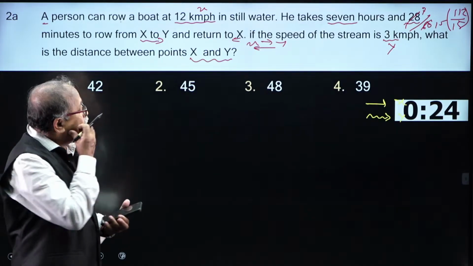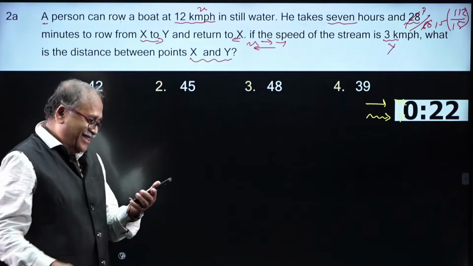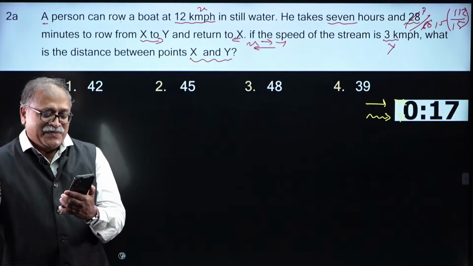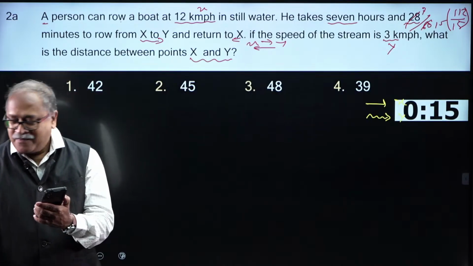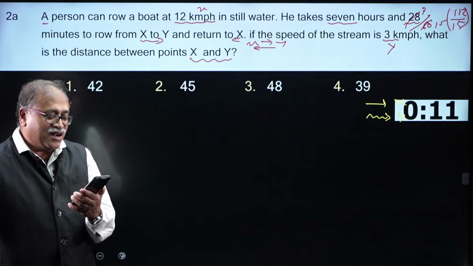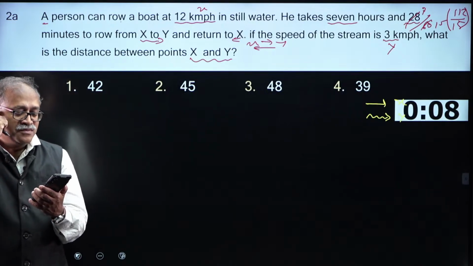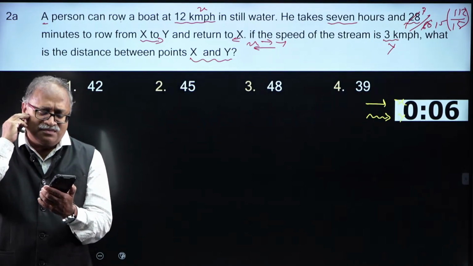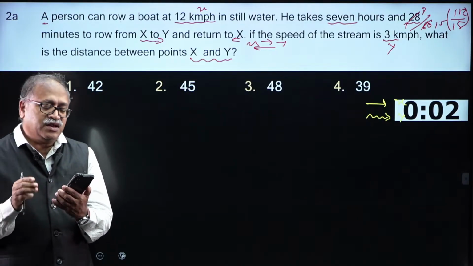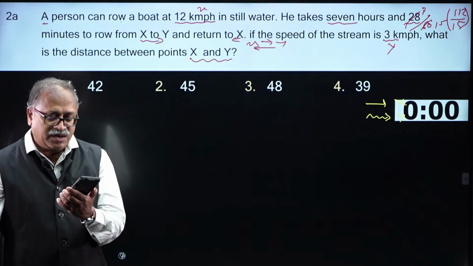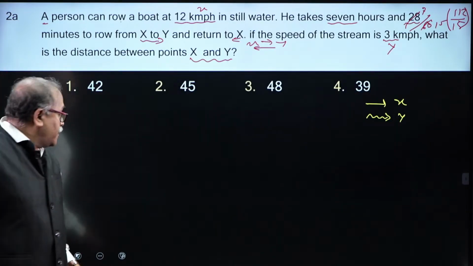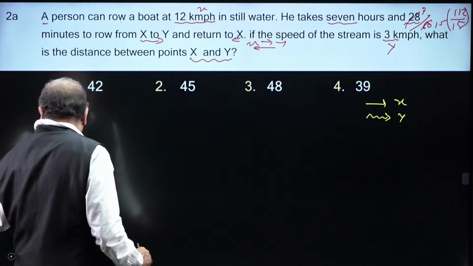Aman, 42. Oh my God! This time Aman thought to defeat Pandu. Okay, it's good, sir. It's very hard to defeat Aman in every area, let it be reasoning, let it be quant. I am just waiting for the time to be over, Mr. Aman. Pandu has also said 42.